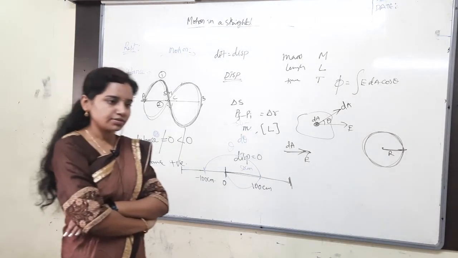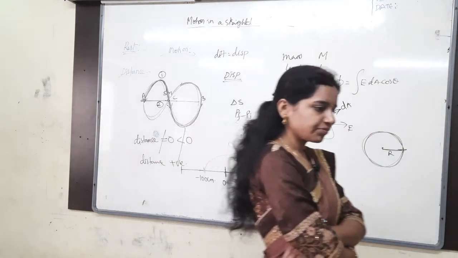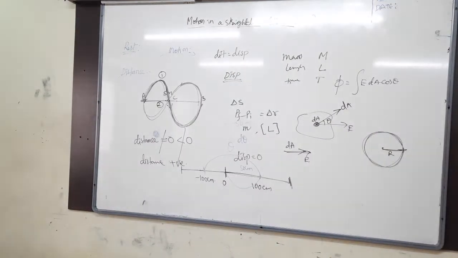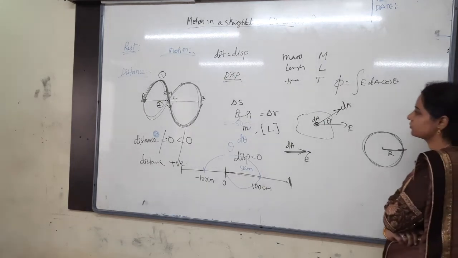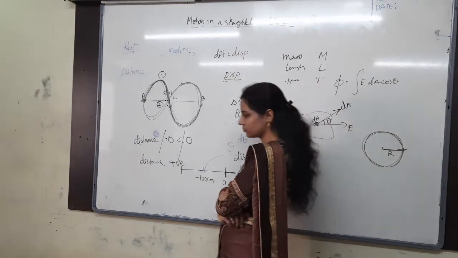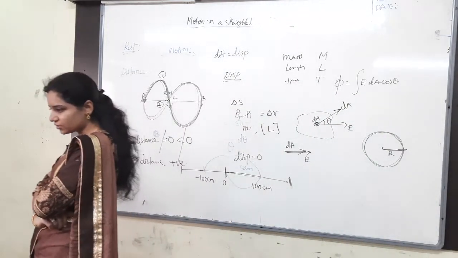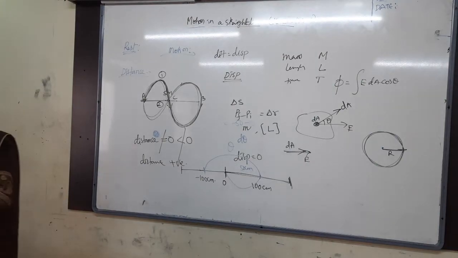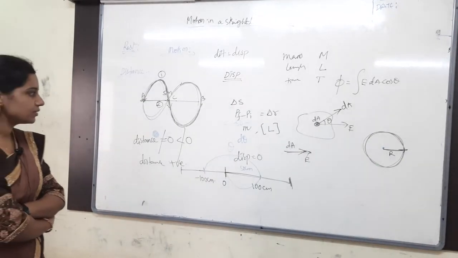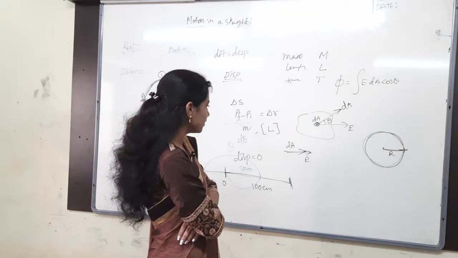Next line, vector quantity. Units and dimensions: write meters and then L.